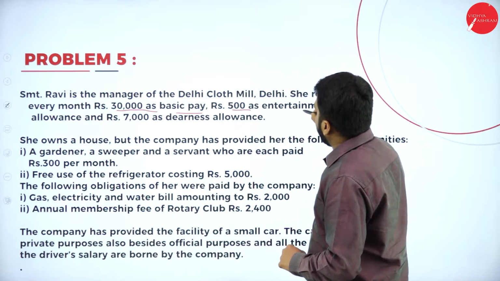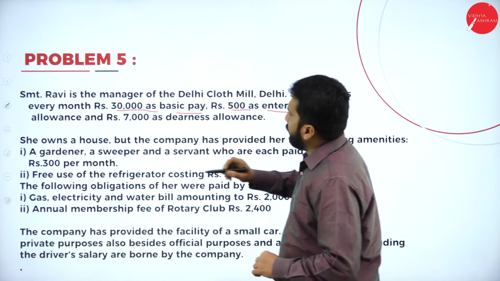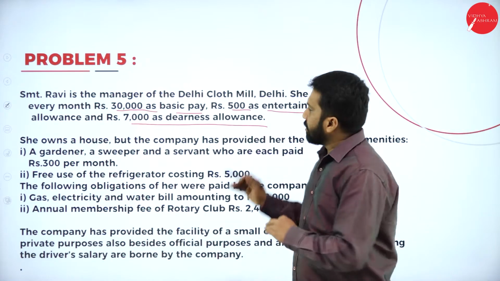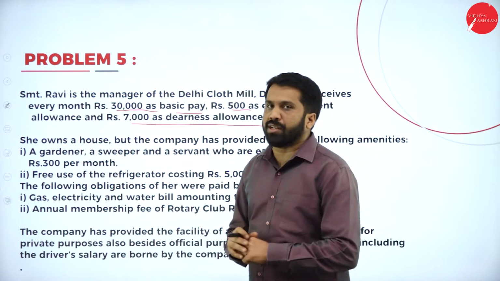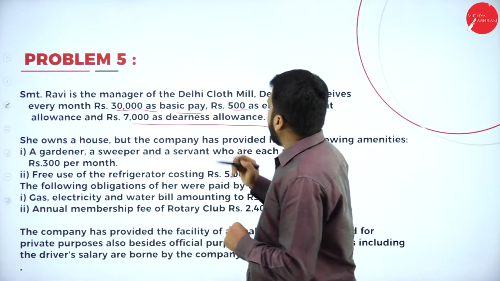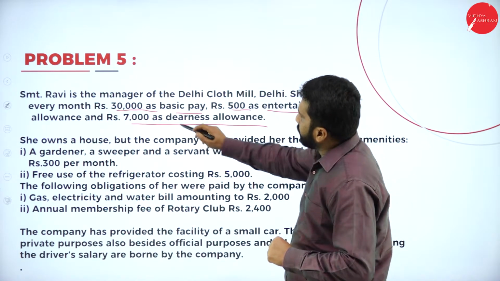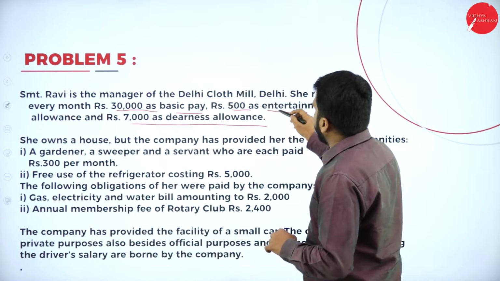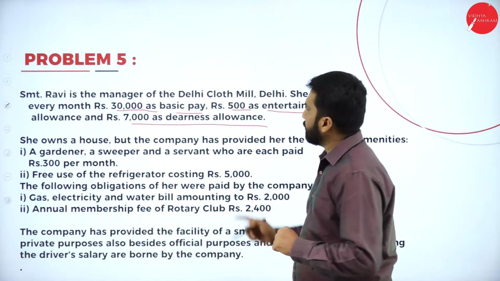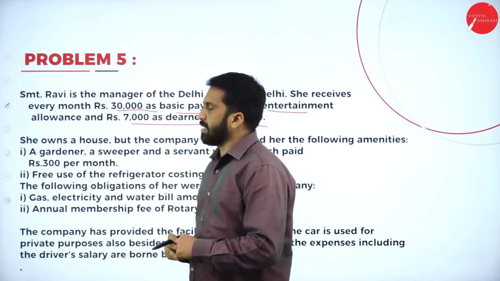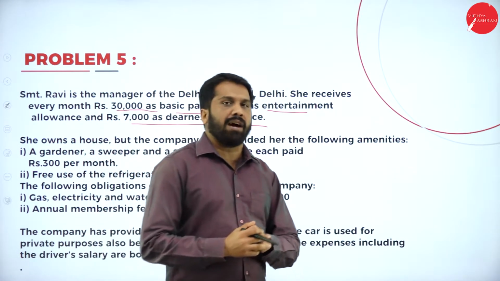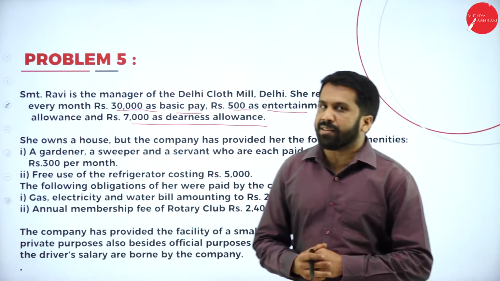Rupees 500 as entertainment allowance and 7,000 as dearness allowance. So these are the basic information for her tax calculation.